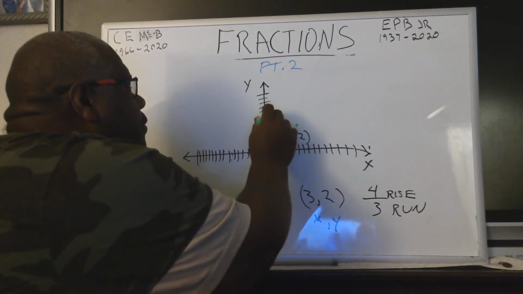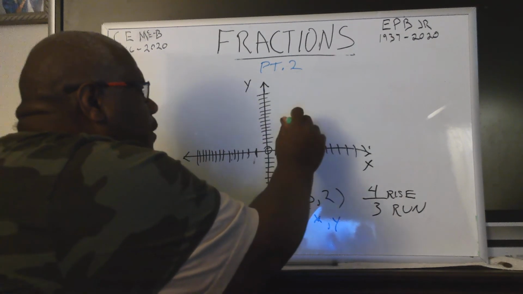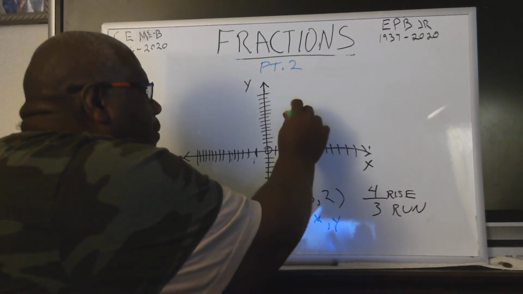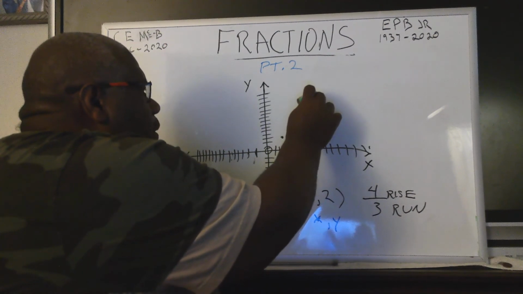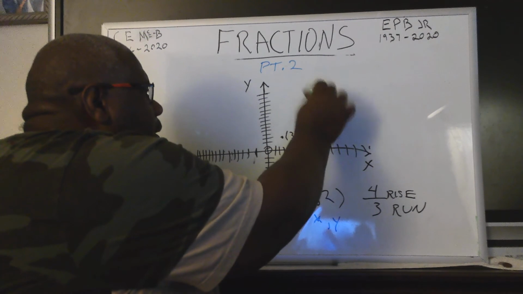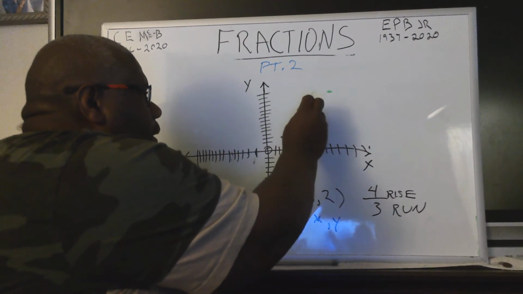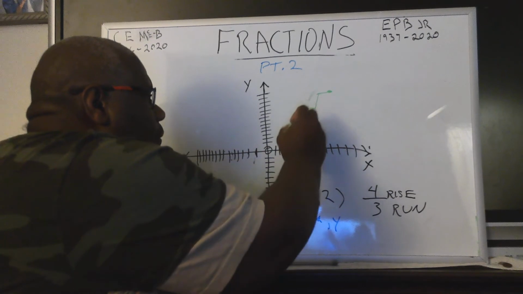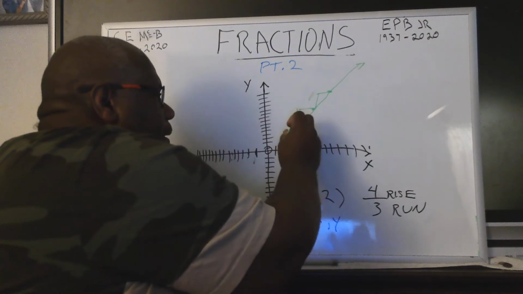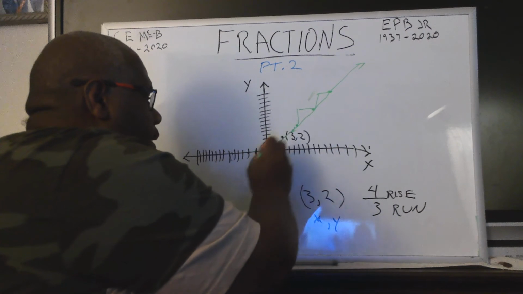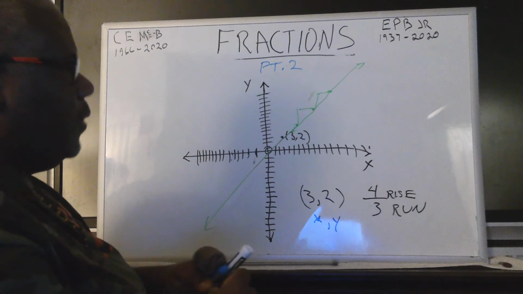Again, 1, 2, 3, 4, 1, 2, 3. Okay? So you go up 4 over 3. Up 4 over 3. Overall, it's going to look like that. And it'll go this way as well. That's called a slope. Okay?